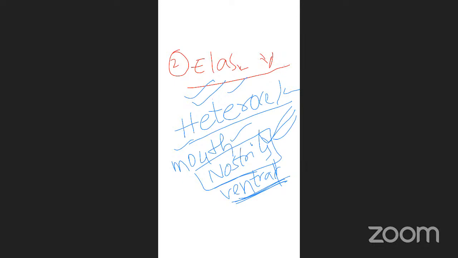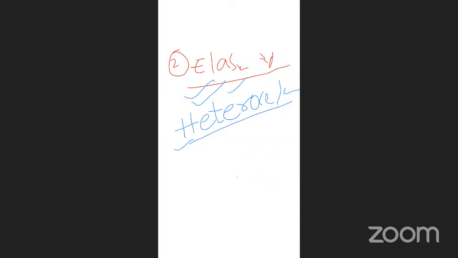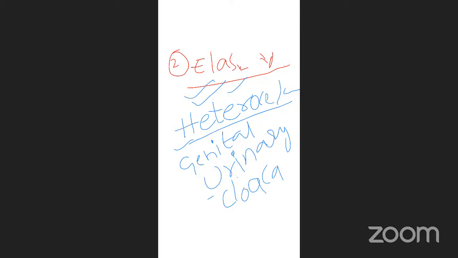Next important character of this elasmobranch is the genital and the urinary ducts, urinary openings. They will open into the cloaca. Together, the genital and the urinary tracts will open into which structure?